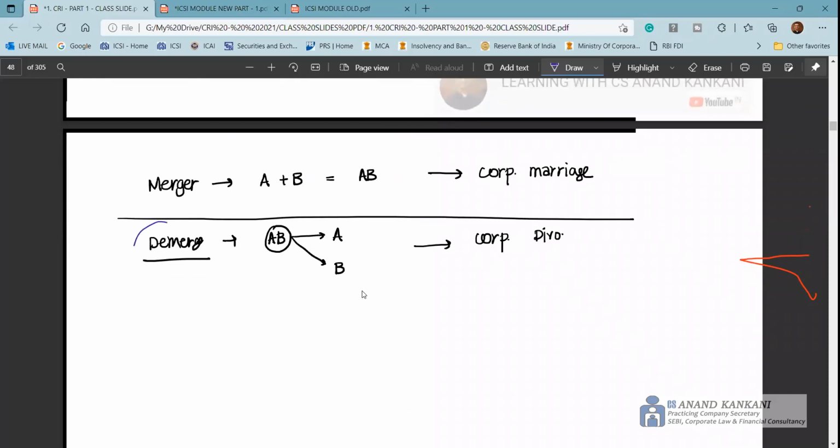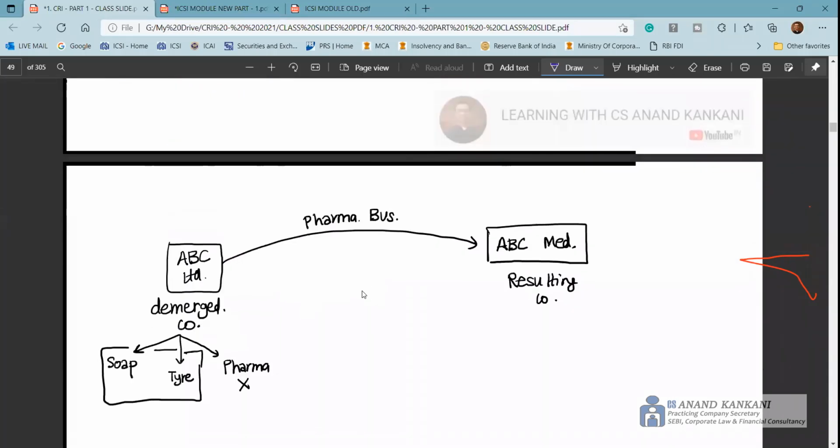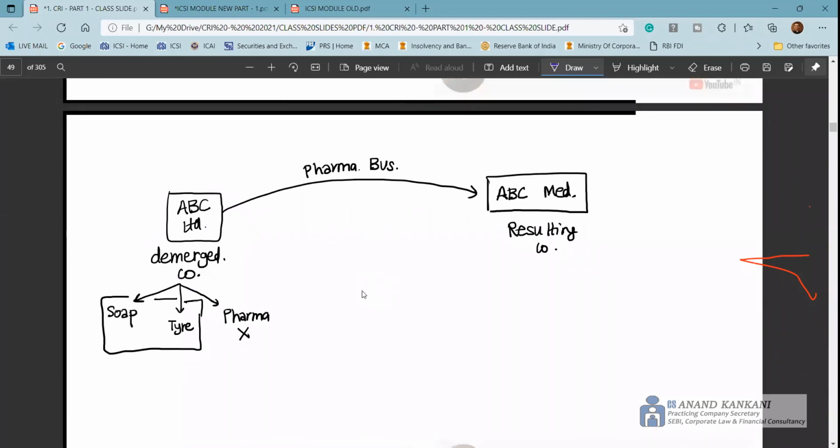Then again, you have this concept of demerger. One of the common questions which they ask you is that demerger is not defined in the Companies Act, what does it mean? So you can always write that demerger is not defined in the Companies Act. However, demerger is defined in the Income Tax Act, right? In case of demerger, the company is split into two or more parts, where one part is called the demerged company, and the other part is called the resulting company. The company which is the product of demerger is called the resulting company, and it comes out from the demerged company.